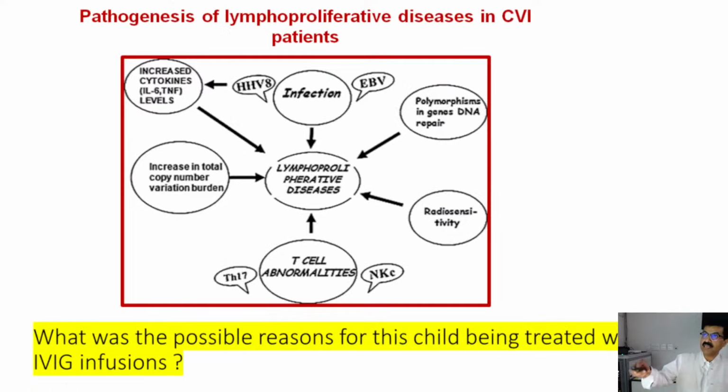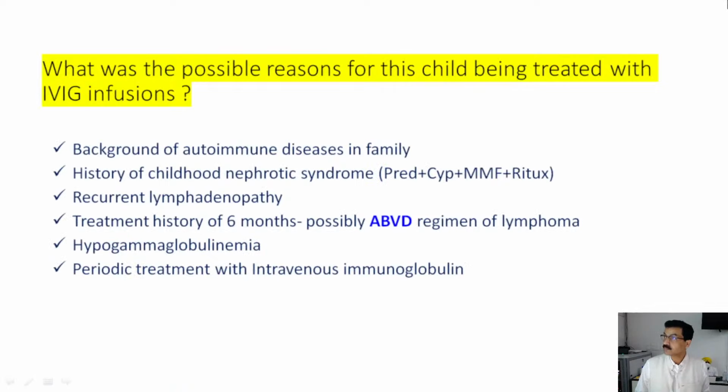So there are multiple pathogeneses of developing lymphoproliferative disorders in patients with common variable immunodeficiency syndrome. That might be infection, radiosensitivity, T cell abnormalities. So there is a possibility that this patient had common variable immunodeficiency syndrome in the background and developed recurrent lymphadenopathy.